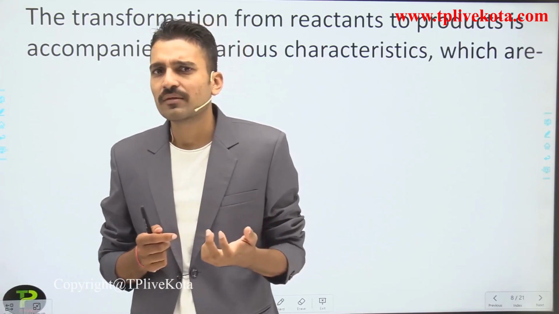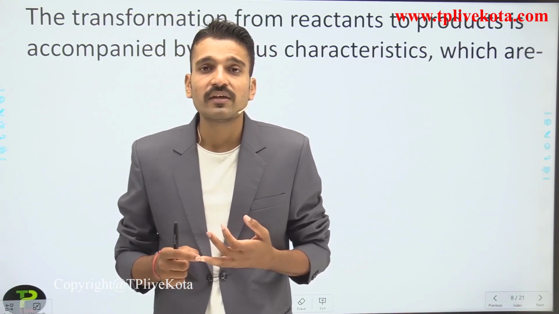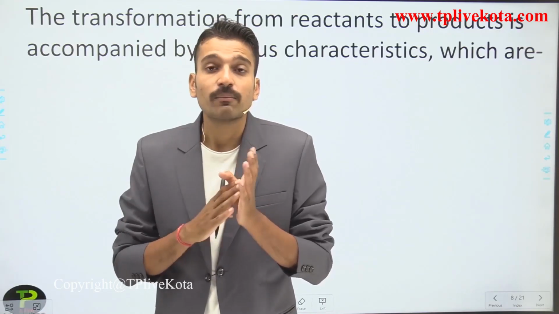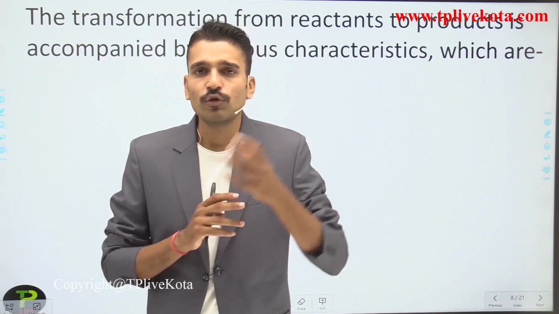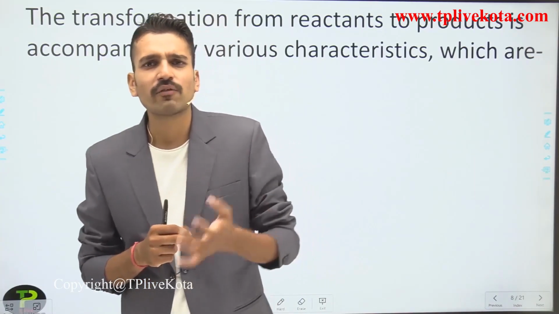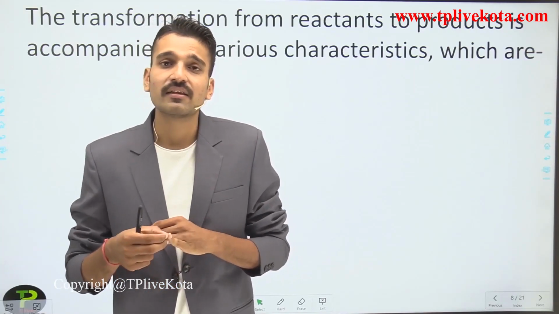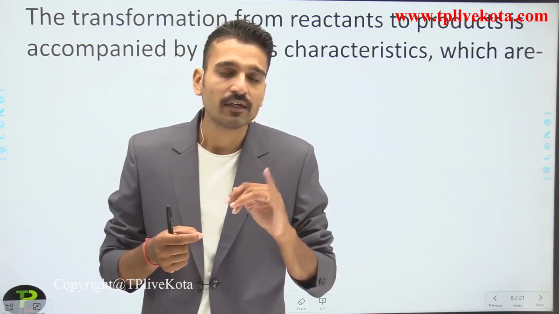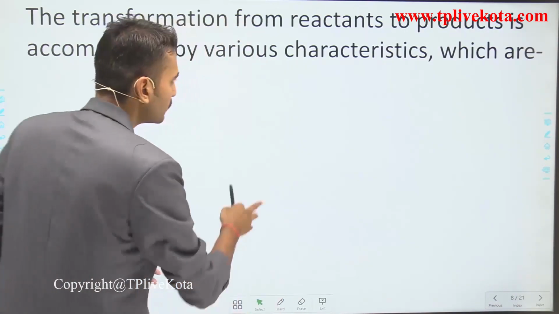So what was that substance? That was a precipitate. And what is a precipitate? Precipitates are insoluble solids present in a solution. It means that, due to the effect of gravity, they will settle down at the bottom of the test tube or container, whatever you are taking. And what is the other characteristic? There will be a change in the state. So these are some of the characteristics that we are going to discuss in this lecture.